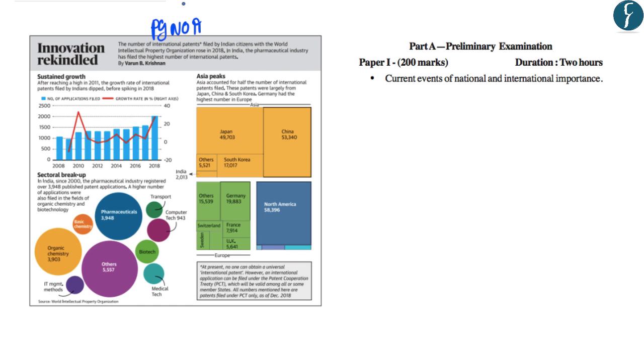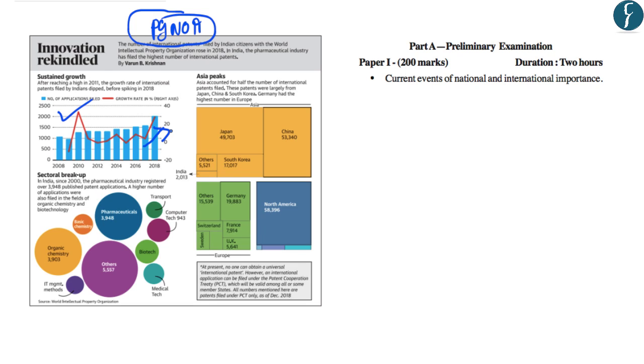Now this data point on page number 19 is related to the international patents which are filed by Indian citizens with the World Intellectual Property Organization. And this data point highlights that there has been a spike in these patents which have been filed by Indians in the year 2018. So as you can see in this trend in the graph, it shows that previously there was a downfall in the number of patents which were being filed by Indians in the WIPO. However, the year 2018 has witnessed a sharp rise in the number of patents.